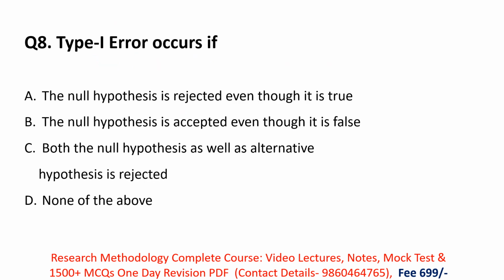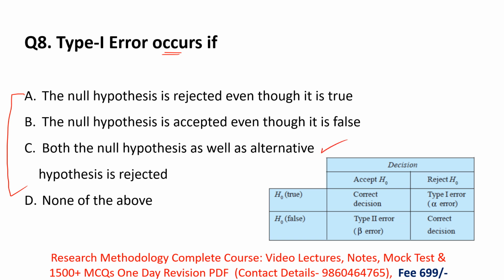Next, type 1 error occurs if. In this question they are asking us when type 1 error occurs. They have given us three or four statements and we have to select by which statement type 1 error is occurring. For that you have to remember this table. This table is very important. Take a screenshot.